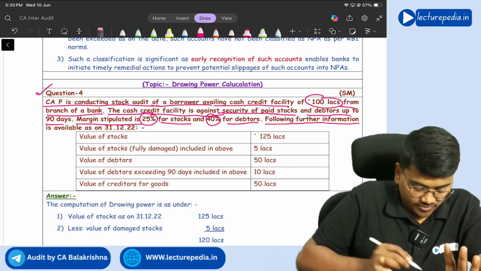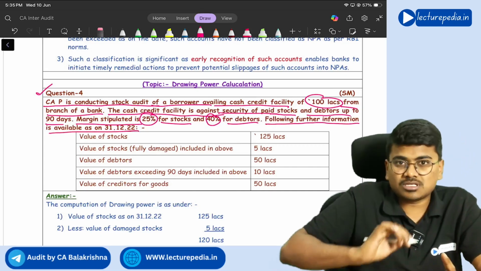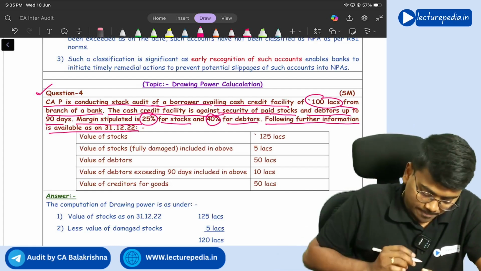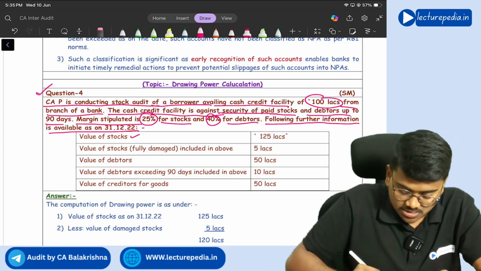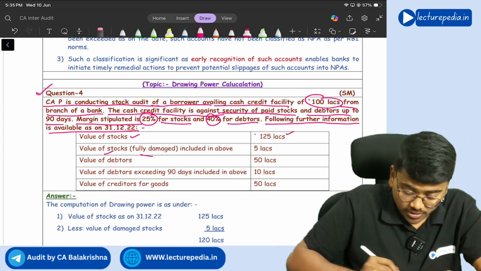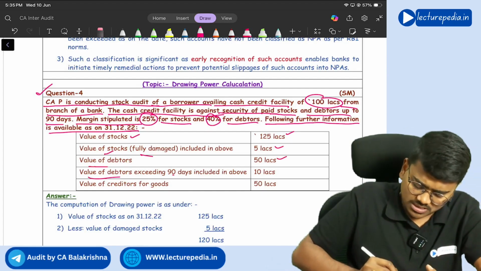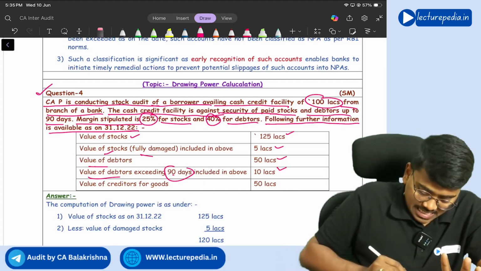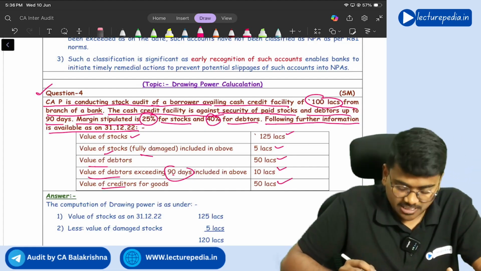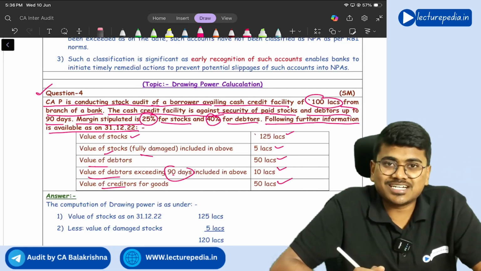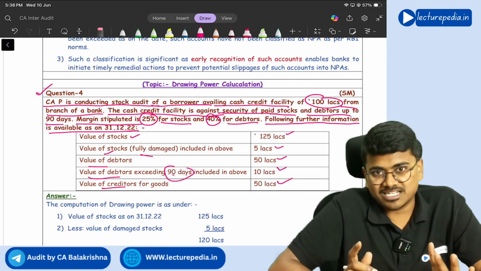The following further information is available as on 31st December 2022. Value of stock is 125 lakhs, value of stock fully damaged is 5 lakhs, value of debtors is 50 lakhs, value of debtors exceeding 90 days is 10 lakhs, and value of creditors is 50 lakhs. Now they are asking you to calculate the drawing power limit.